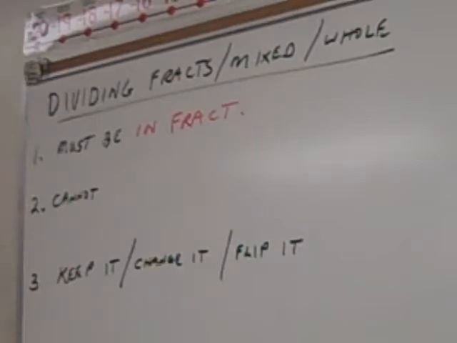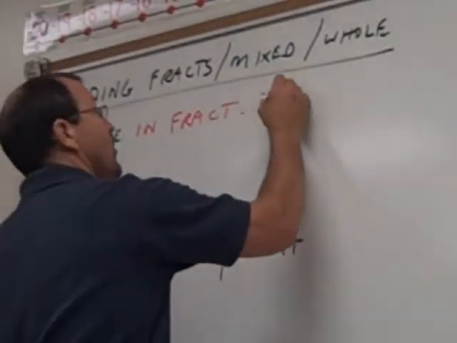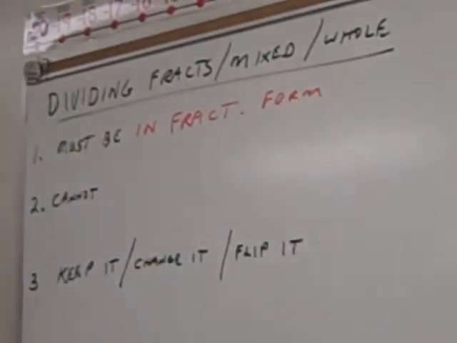So, we must be in fraction form. Whole numbers get a 1 put under them. Mixed numbers get looped-de-looped and turned into improper fractions. All right. Number 2.